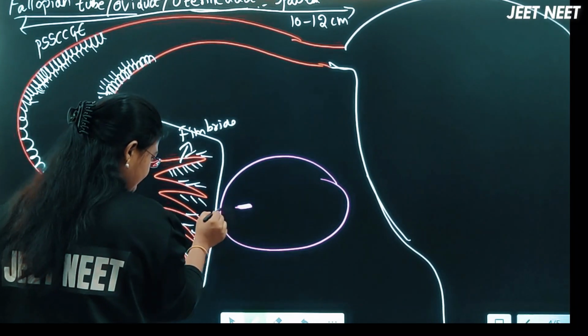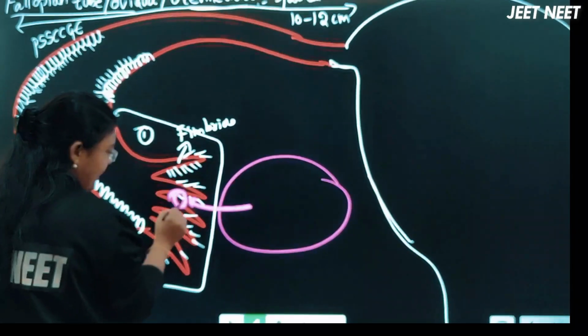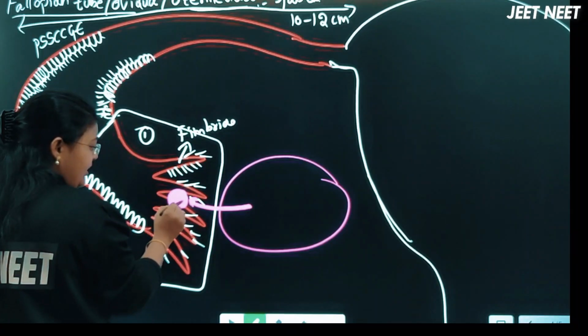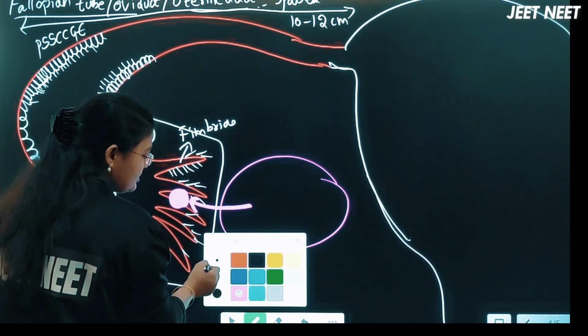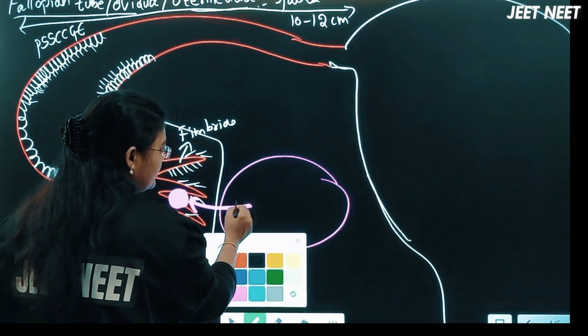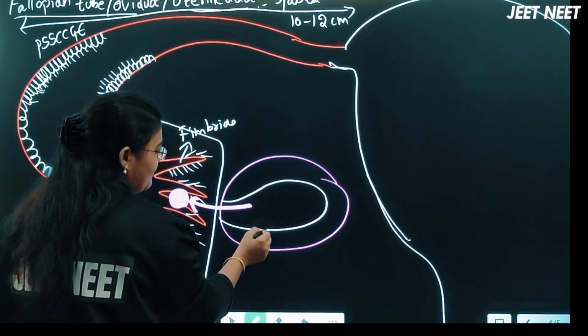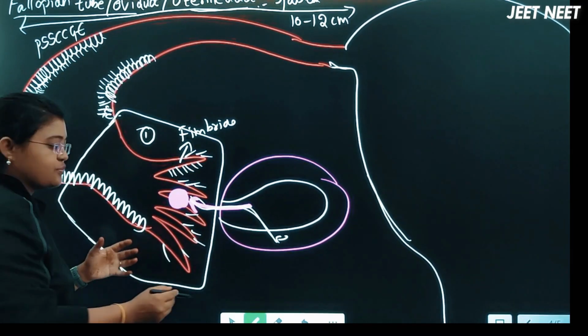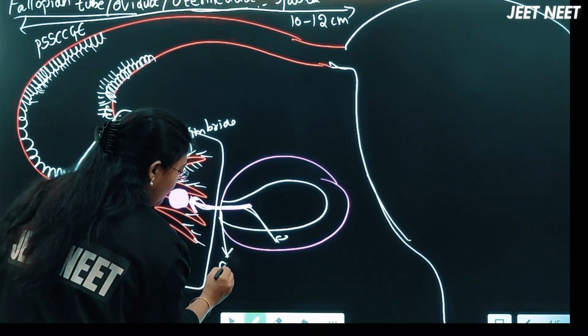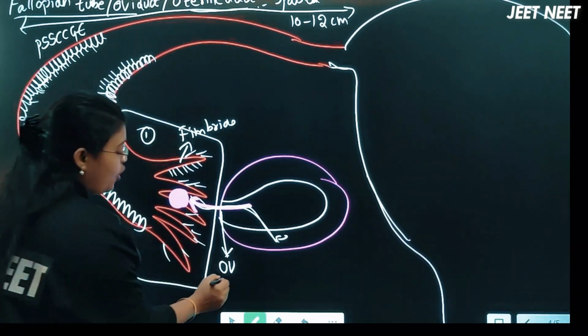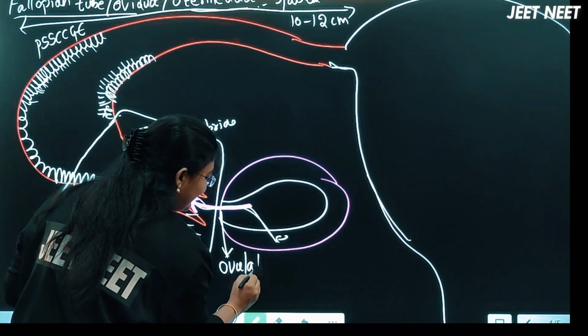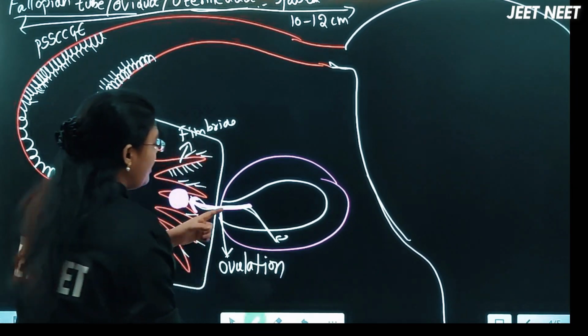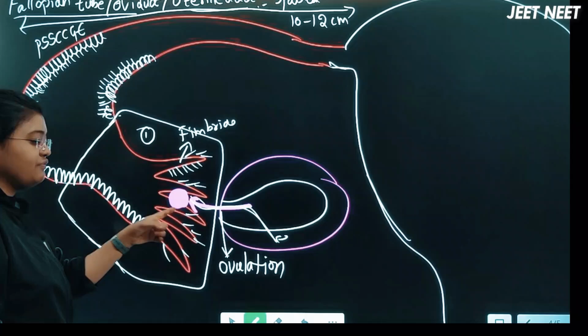We know the cortex is here and the medulla is here. From the cortex region, the ova is released. This release of ova from the ovary into the fallopian tube is called ovulation.